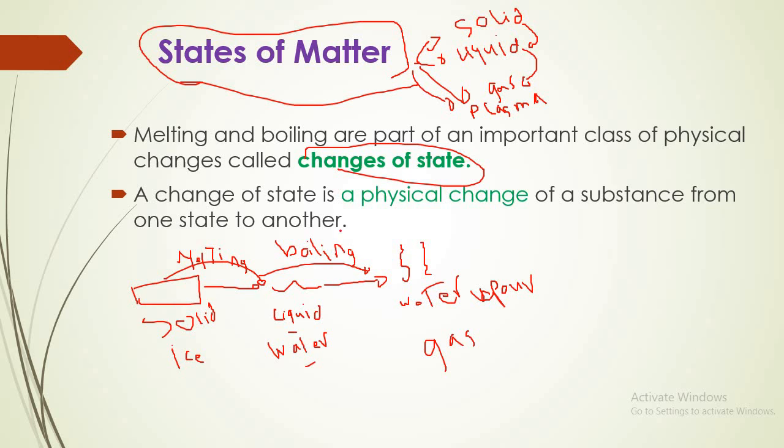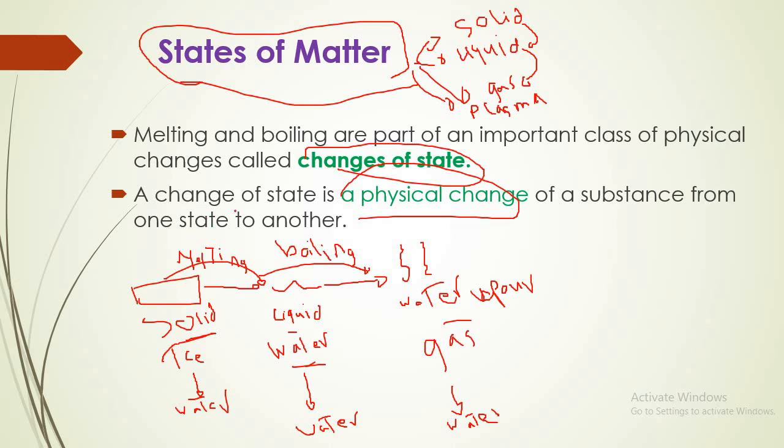This change of state is a physical change, as we observe that solid ice, which is made of water, changes to water, which is liquid, also made of water. And in the boiling process, when it changes from liquid into water vapor, it is also made of water. So the matter that made up each state didn't change. So this is a physical change, not a chemical change.